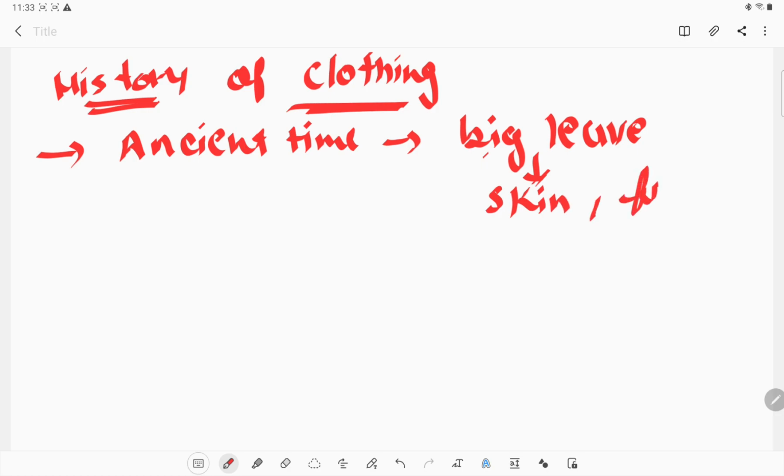We used to take all those things and cover our body. So these were the clothes in our ancient time.